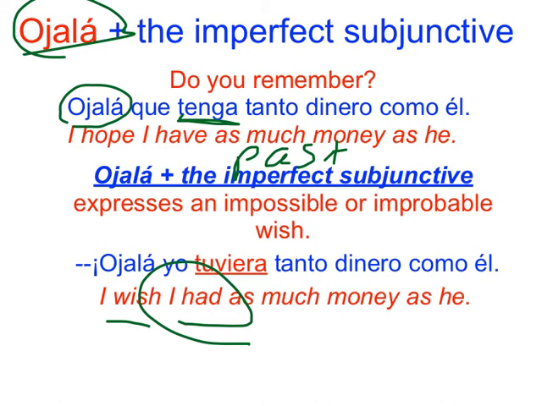So we're going to practice a little bit with ojalá plus the past subjunctive. Remember, it expresses an impossible or improbable wish.